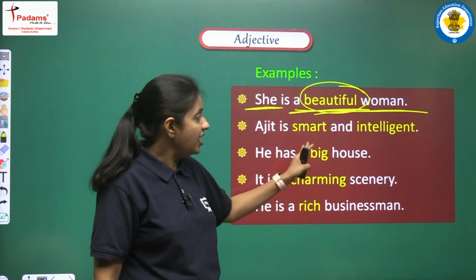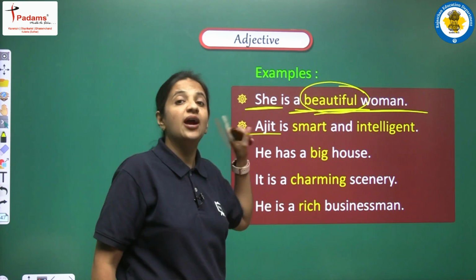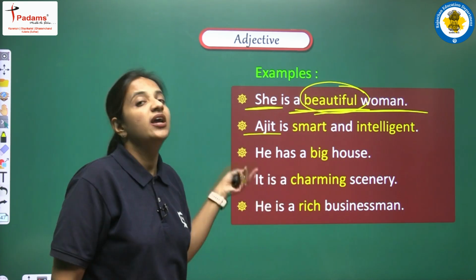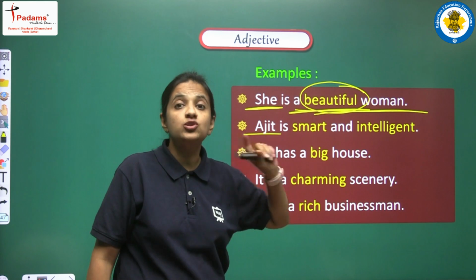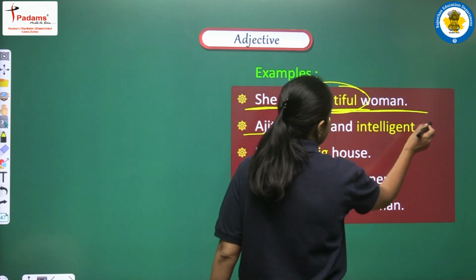Next sentence. Ajit is smart and intelligent. So here we are having Ajit. So we are talking about Ajit, that is one of the nouns, and we are telling some of his qualities, and we are saying that Ajit is smart and intelligent.